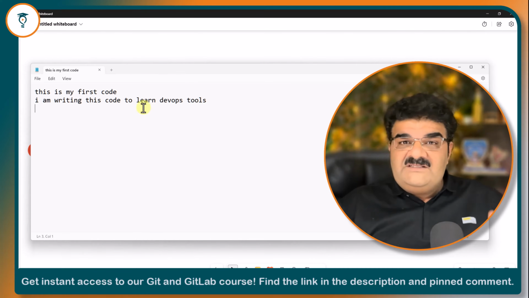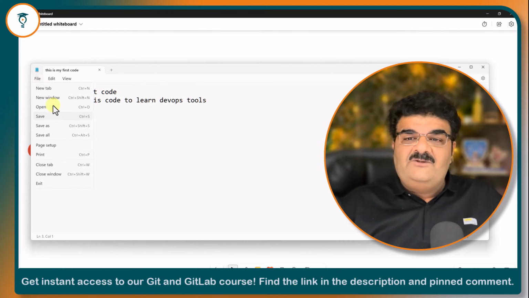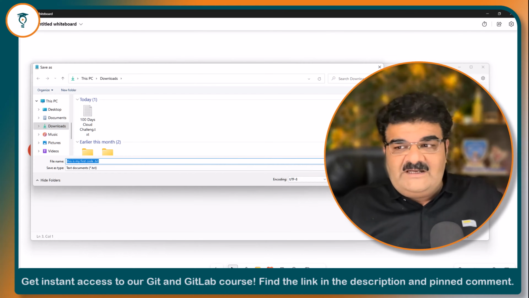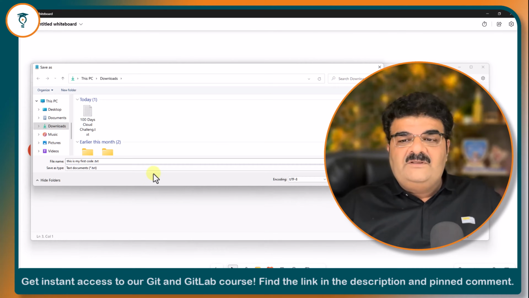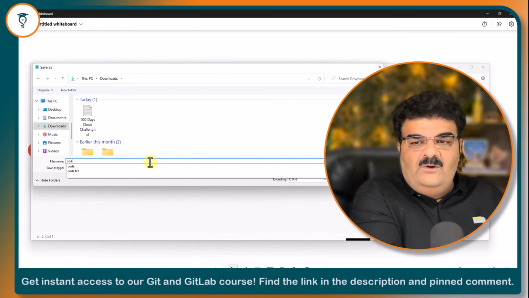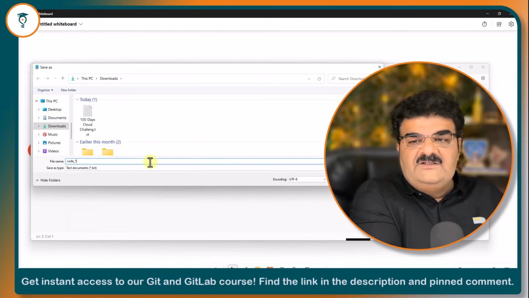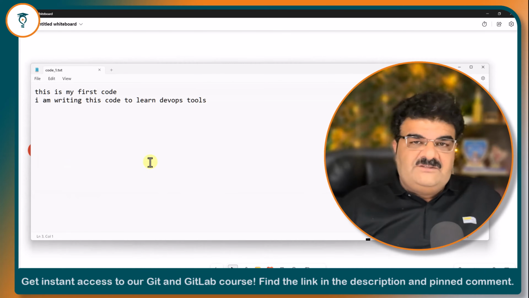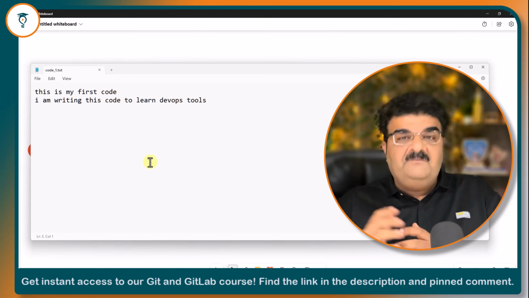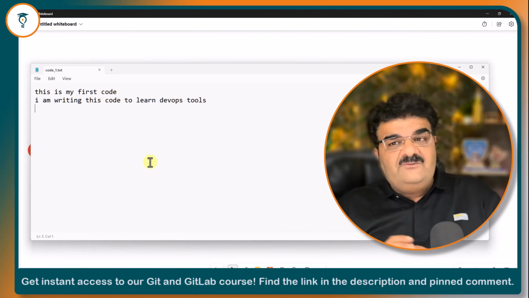Let's say that I have this particular program written. What is our normal process? We are going to click on save. Right now I'm going to save this into whatever folder I'm getting. So let's say code_1, and I'm going to save this. So right now I just wrote a program and I saved this.